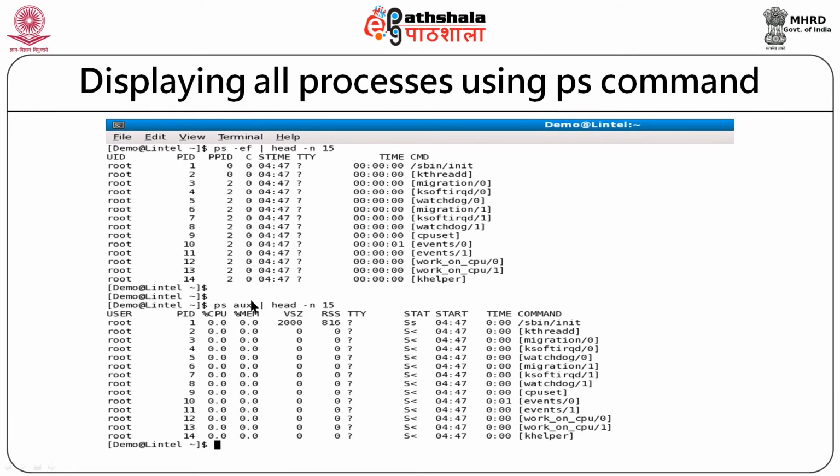There is another PS command, PS with the options AUX. Here you can see the listing is in a different format. This listing is in one format and this is in another format. In earlier days of Unix, this was the System V kind of output and this is the BSD kind of output. But in both cases I am providing options like EF and AUX.